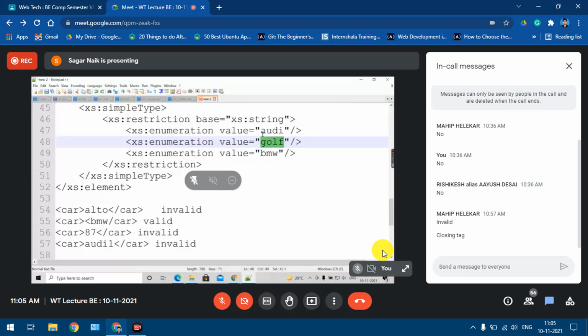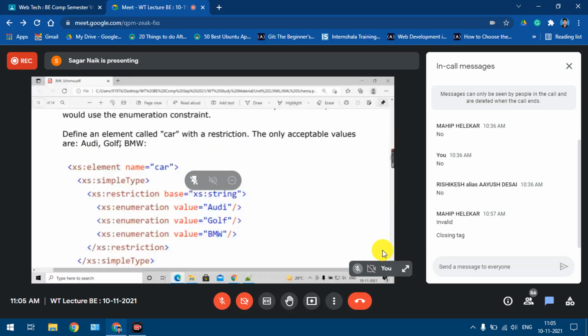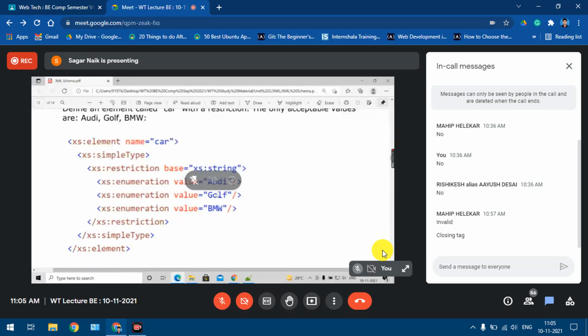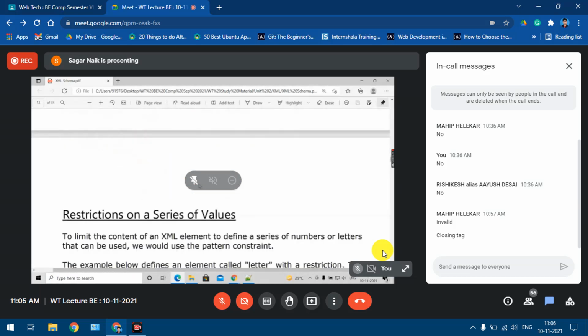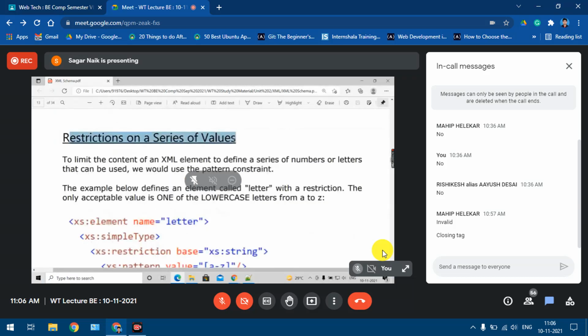So this is how you specify a set of values. Only particular values are accepted in XML. Only one of these three values is accepted. Understood? Now going to the next thing, restrictions on a series of values. This is like pattern matching.